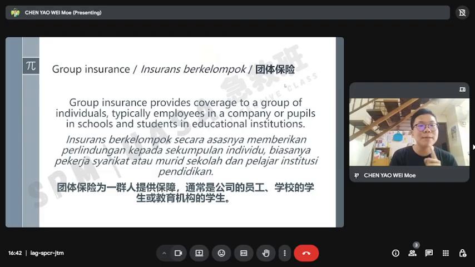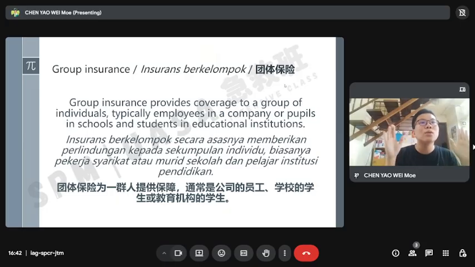This TPSM insurance covers you within 24 hours when you are involved in an accident. Any medical fees or anything, the insurance company will cover your expenses.